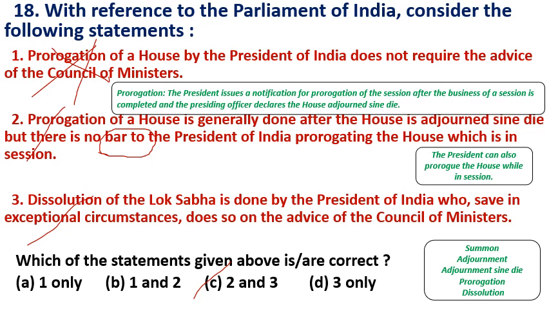Here I mentioned some technical terms related to the sittings of the Parliament. Summon means calling for the meetings of the Parliament. It is by the President. Adjournment means postponement of the House for a temporary term. It is by the Speaker. Adjournment sine die is also by the Speaker. It is postponement of the sitting for an indefinite term. Prorogation and dissolution both are by the President.